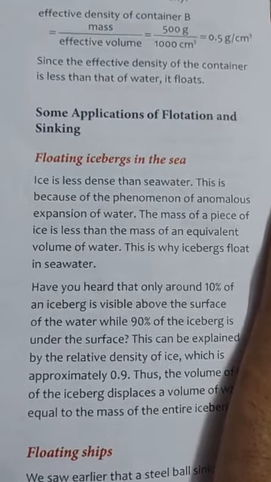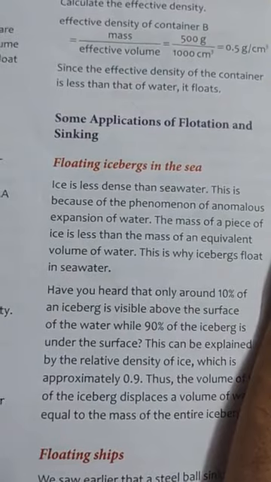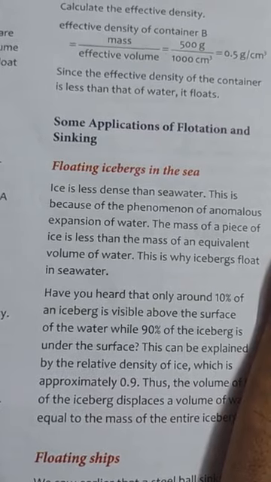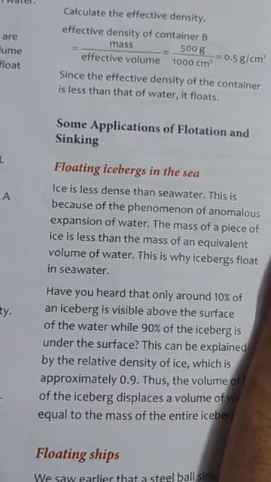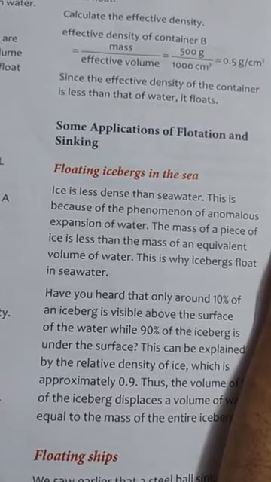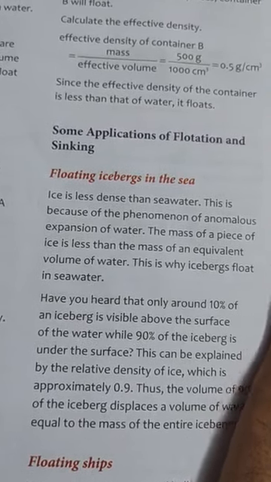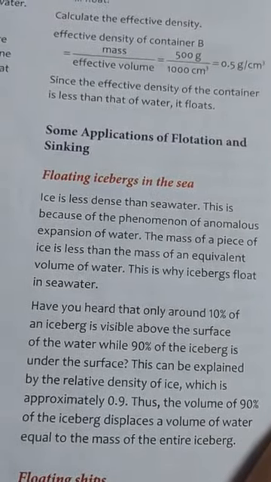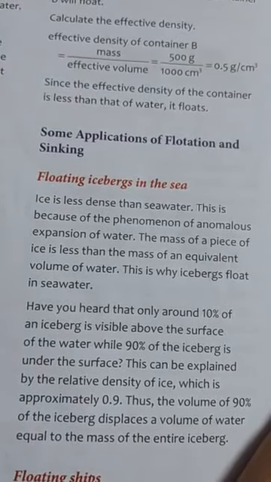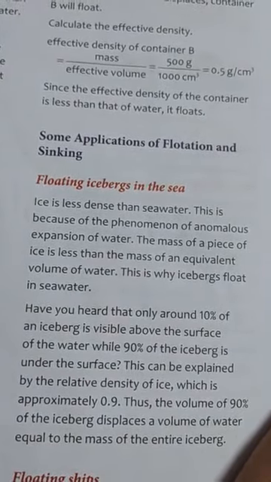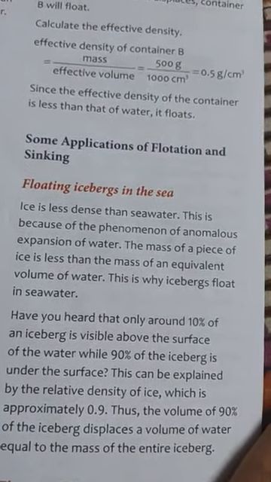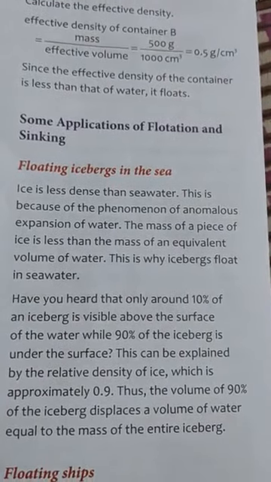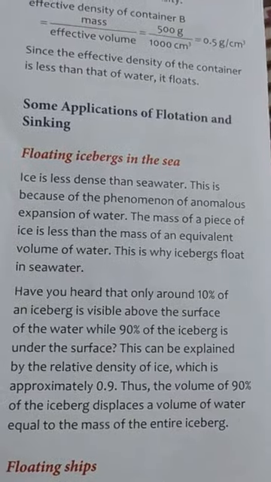Okay, and you must know that about 1/9 part of the iceberg is visible above the surface of water, whereas 9 parts out of 10 parts of the iceberg is under the surface of the water. So this means that the density of ice is approximately 0.9. So therefore we can say that 90% of the iceberg displaces the volume of water that is equal to the mass of the whole iceberg.